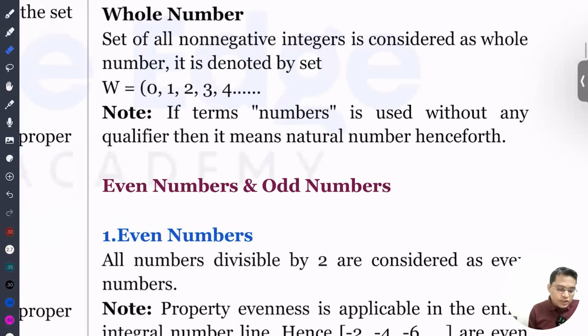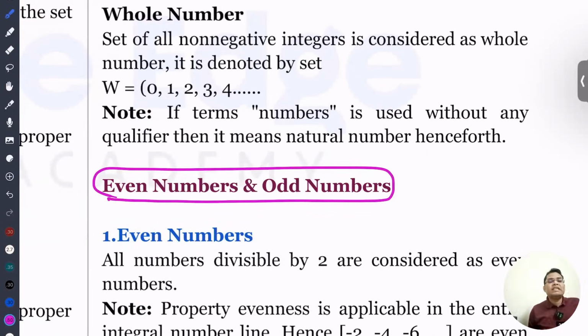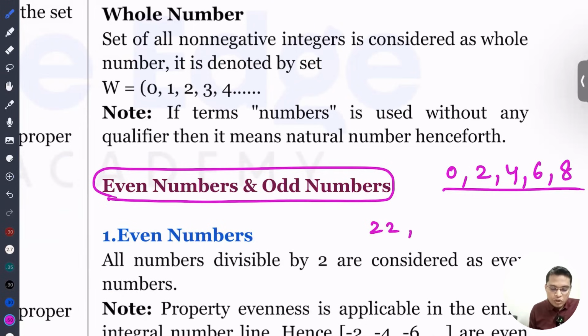Done. So next we are going to see about even numbers and odd numbers. What is an even number? If a number ends with 0, 2, 4, 6, 8, then we call this number an even number. For example, 22, 40, 64, 86, 88.